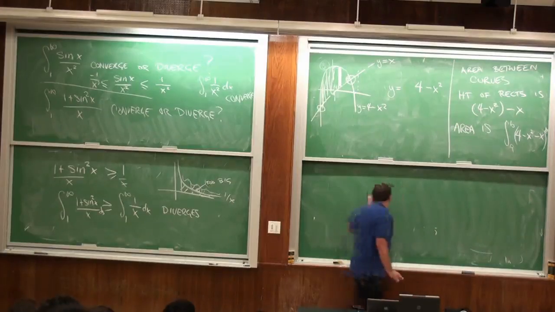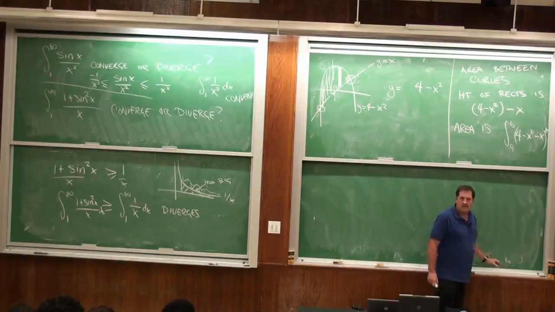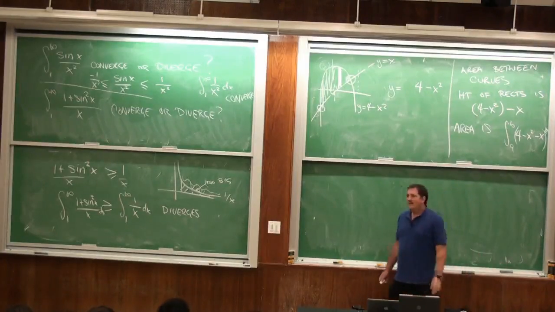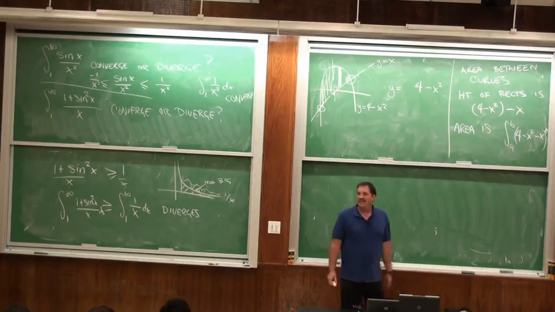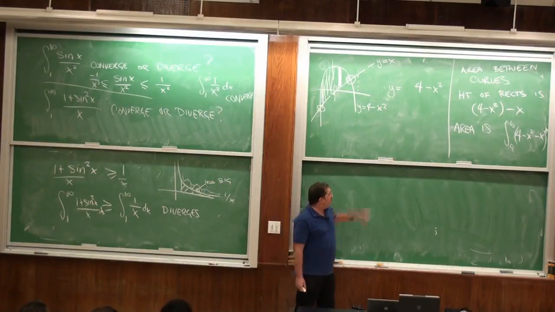So how do we find those 2 points? Okay, right. We set them equal to each other.